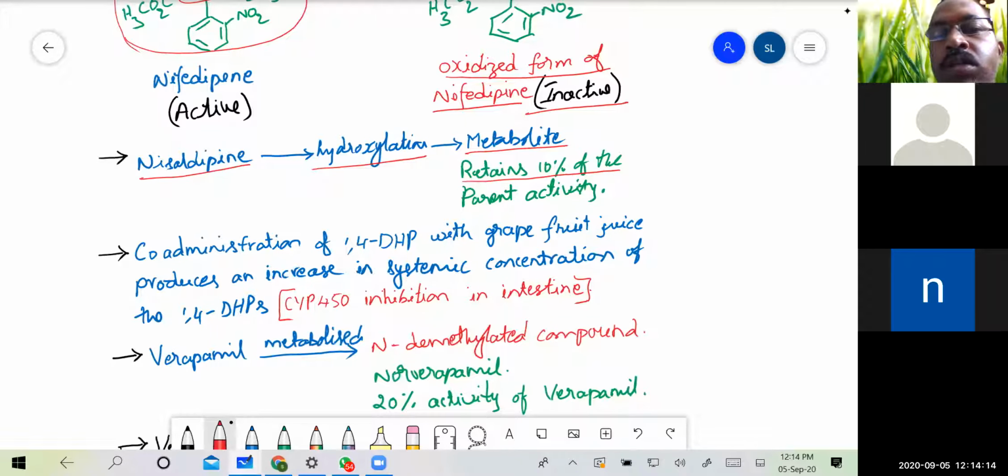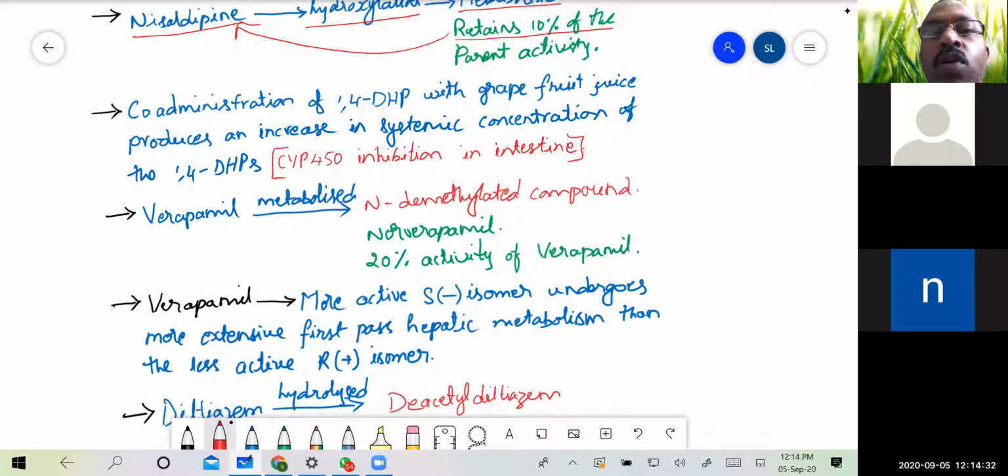That is, the metabolite is still active, at 10% when compared to the original molecule, nisoldipine.